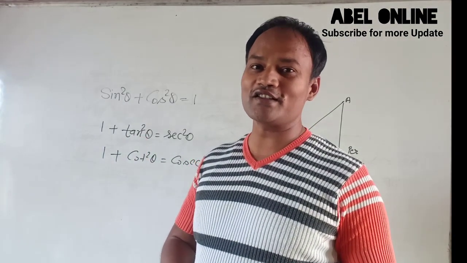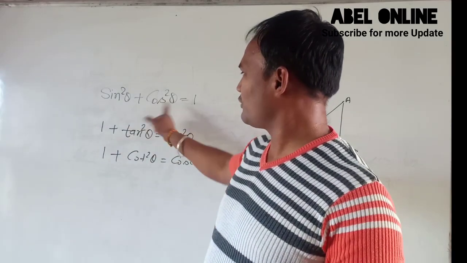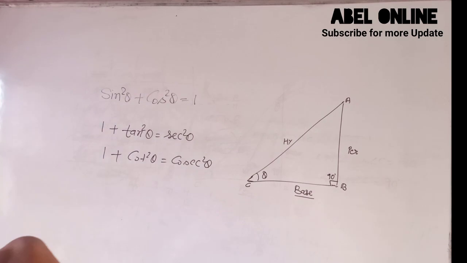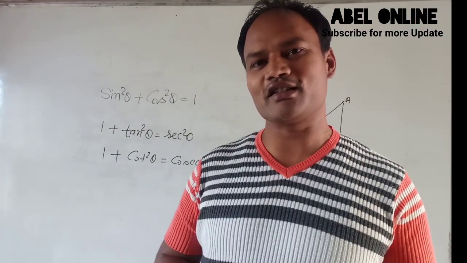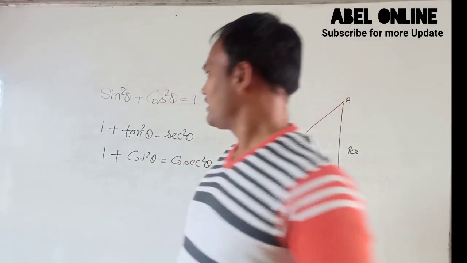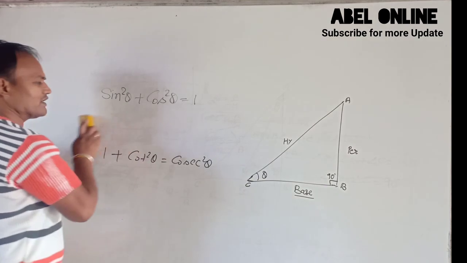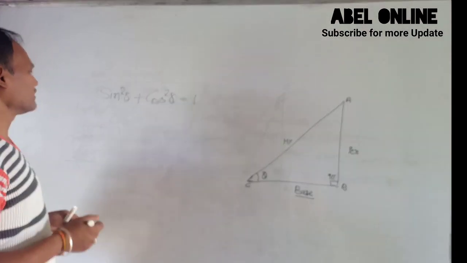So let's see how we can prove the formulas sin square theta plus cos square theta equal 1, 1 plus tan square theta equal sec square theta, and 1 plus cot square theta equal cosec square theta. Let's first see the proof of sin square theta plus cos square theta equal 1.